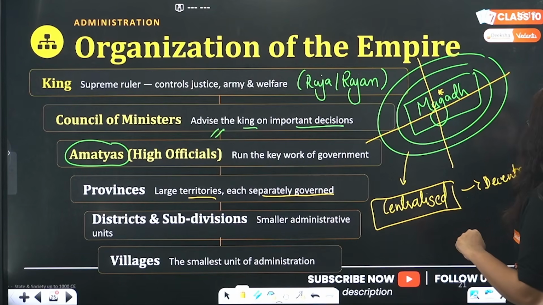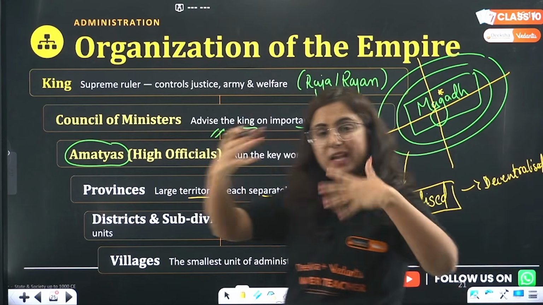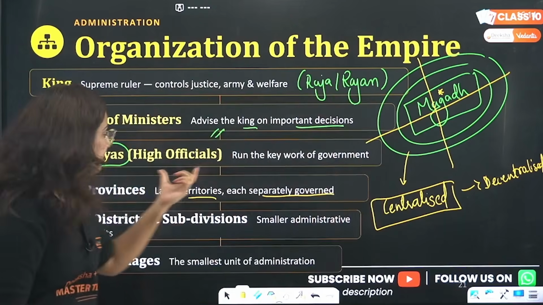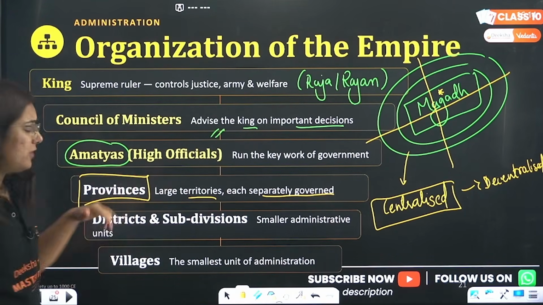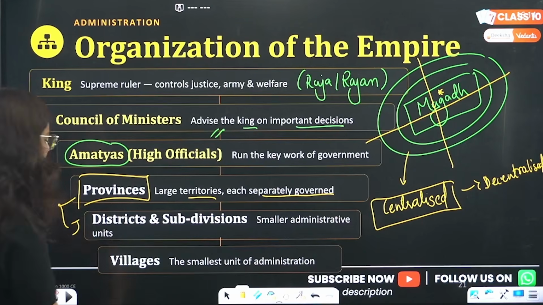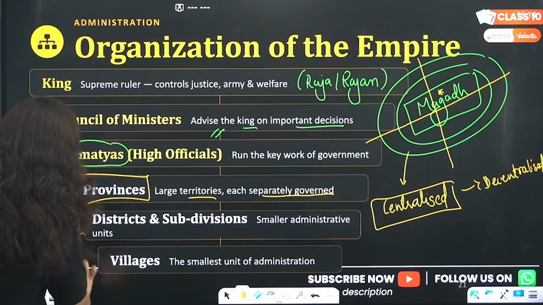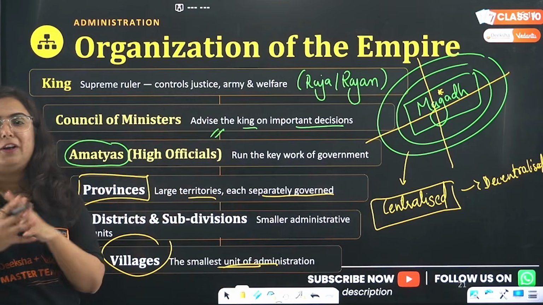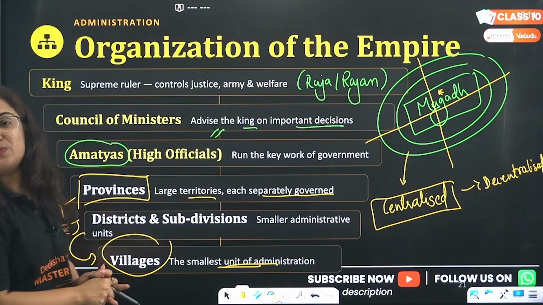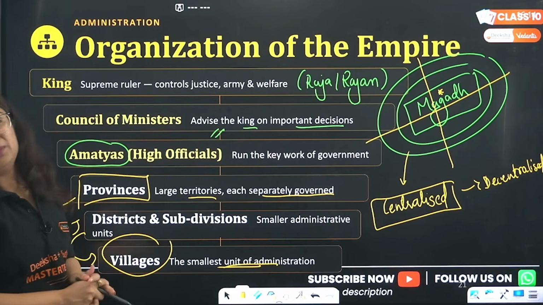So whenever the empire becomes larger and larger, what will be made, bacha? Provinces will be made. These provinces were further divided into small administrative units and actually the villages, which were the smallest as well as the basic unit of administration.